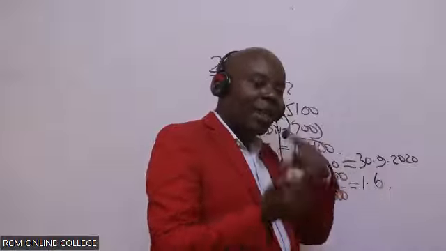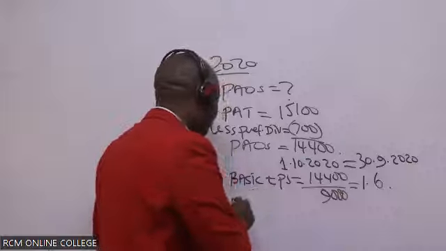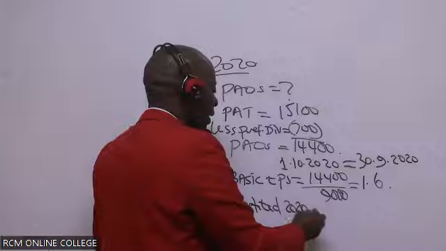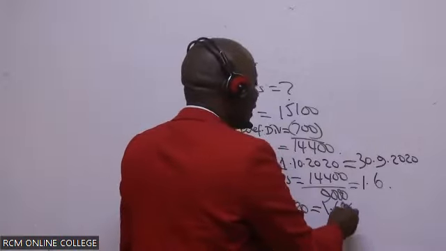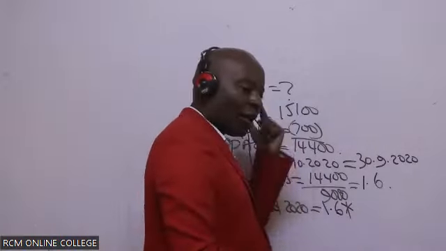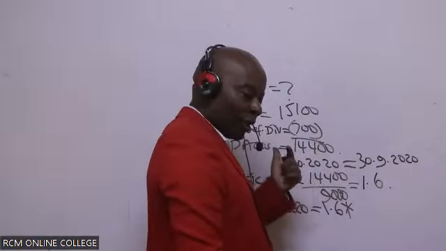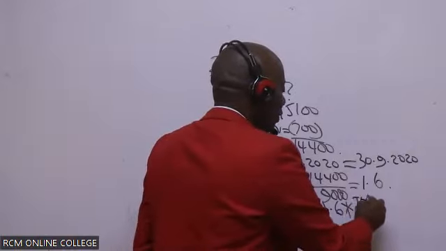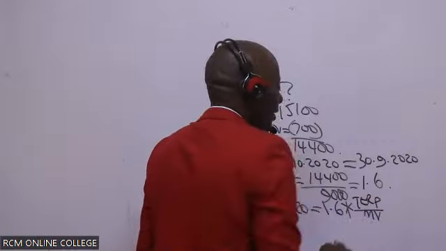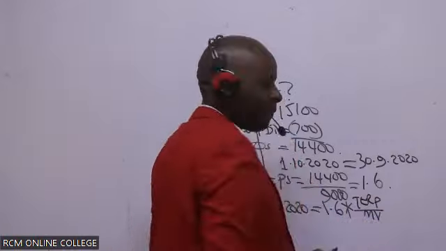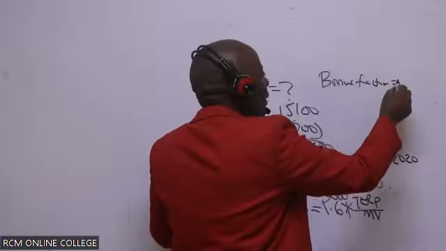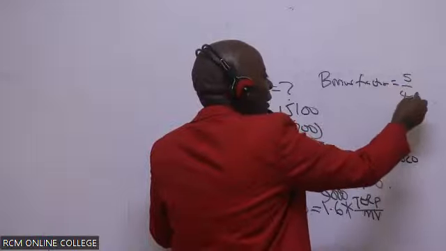So you come and tell us the restated 2020. This will be equal to 1.6 times the reciprocal of that bonus fraction. Reciprocal means you start with the term over MV; you change the denominator to become the numerator. Our bonus fraction was 5 over 4.5, isn't it?